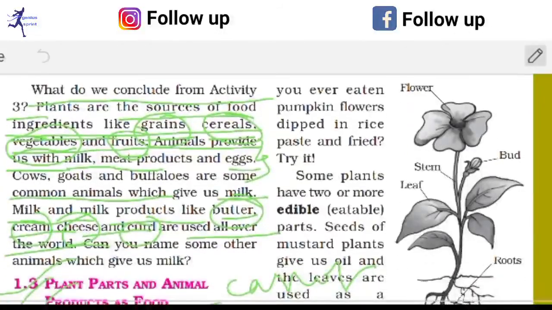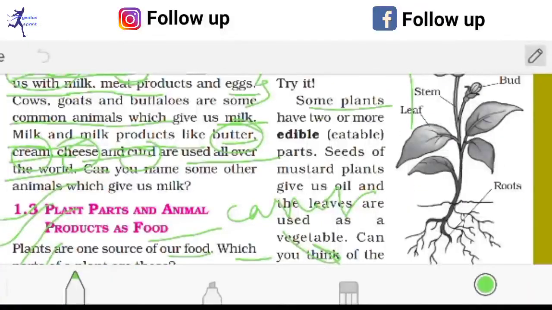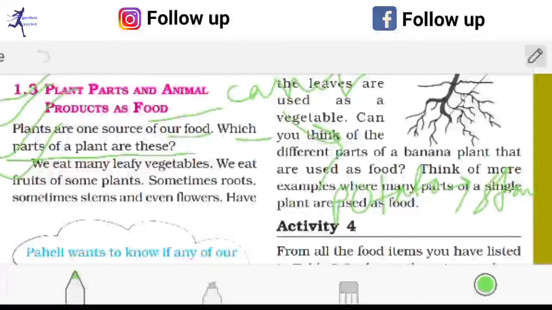Next is, have you ever eaten pumpkin flowers? See here, this example is given as I already discussed with you. Here, some plants have two or more edible parts. Seeds, mustard plants give us oil, and leaves are used. Okay, so if you see mustard plants, I am sure most students have seen it. So only the seed part is eatable.